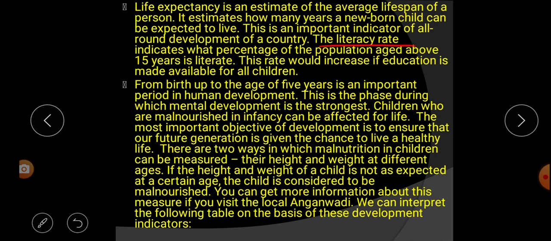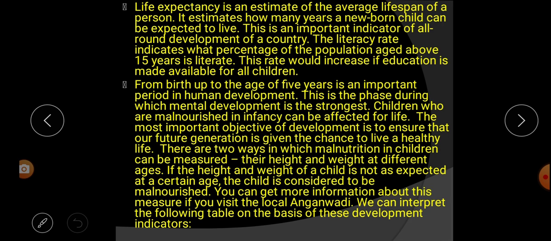So in this paragraph we learn that life expectancy is an estimate of the average lifespan of a person, and it estimates how many years a newborn baby can be expected to live. This is one of the important indicators for all-round development in a country.